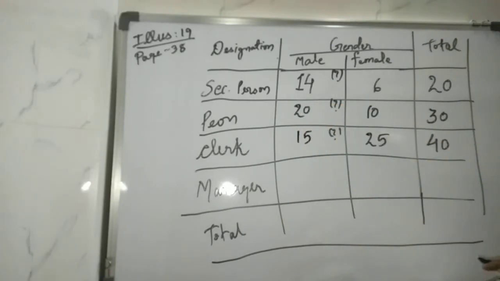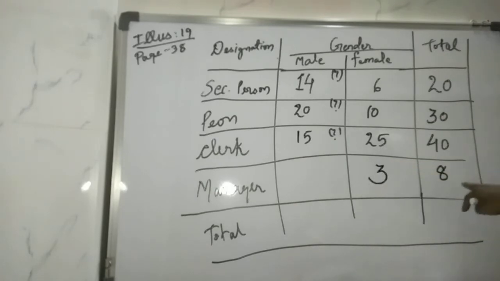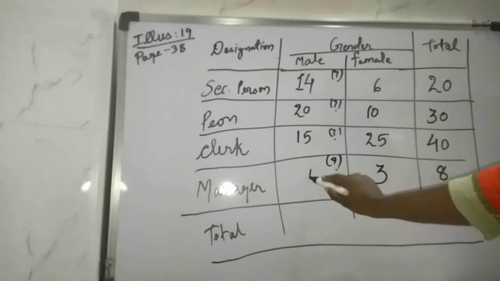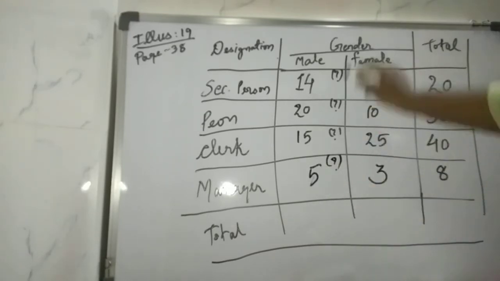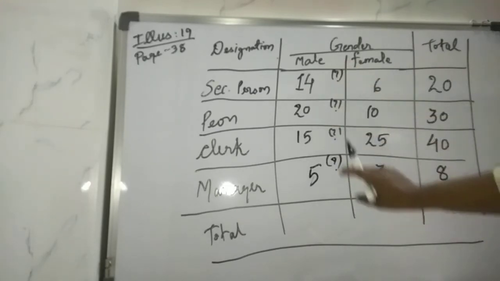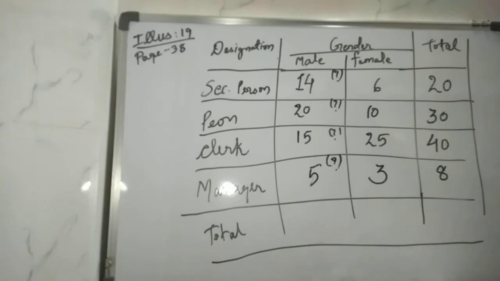Then out of 8 managers, 3 are females. So if 3 people are females, 8 minus 3 is how much? 8 minus 3 is 5. So like this you have found the male persons. Now the only thing you have to do is find the total. So take out your calculators and add it.